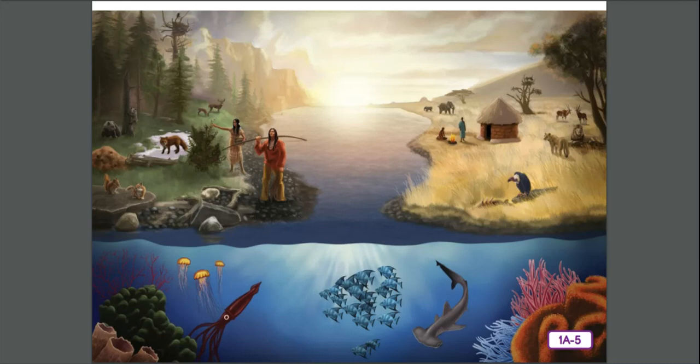Hey guys, today we're going to start our new unit on domain, and it's all about ecology and different habitats. I want you to start by looking at this page of different ecosystems. Think about what you see in this image.